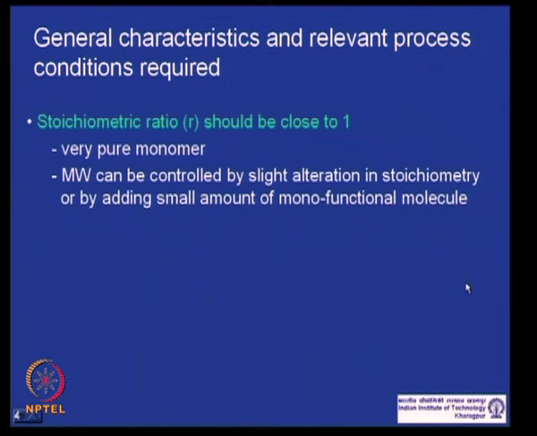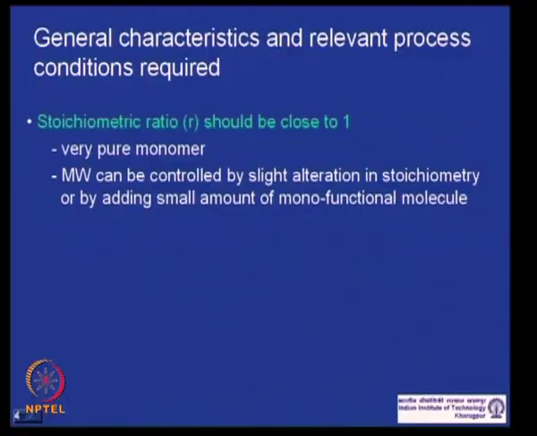Next point is stoichiometric ratio R should be close to 1. We have seen that if R is not close to 1, the molecular weight becomes lower. To have R close to 1, you first have to know the purity of the monomer, and if there is impurity, you do not know what you are putting in the reaction. So, it is always preferred, and in industry always done, to have monomers which are extremely pure, so that you know what you are putting in. If you are adding two monomers, assuming they are close to 1:1, or whatever your target molecular weight requires, that has to be what you are giving.